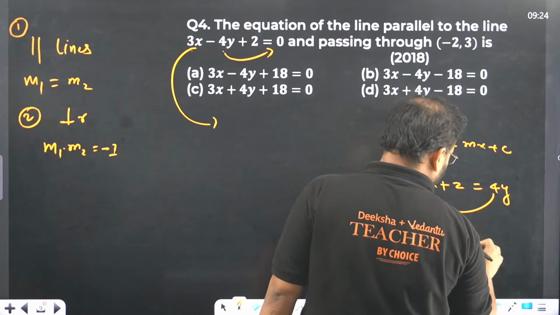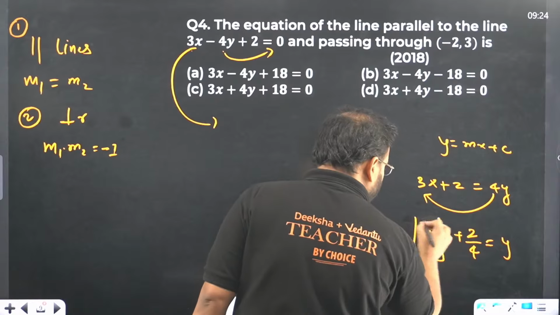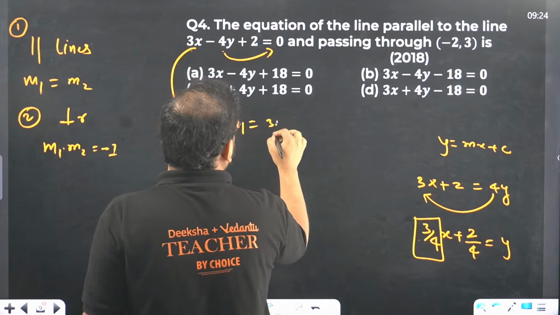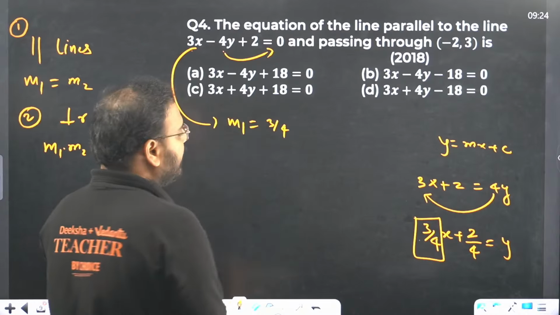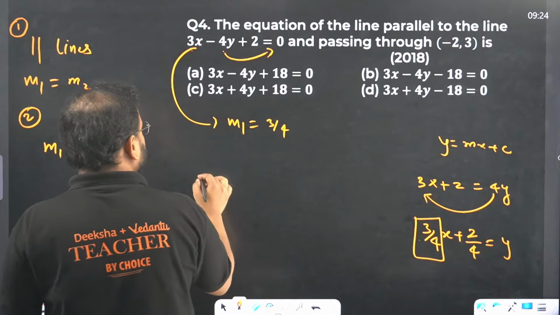Is there 2? Yeah, 2 by 4 equals y. So this value 3 by 4 is actually your slope. So your m1 is what? 3 by 4. Okay, m1 is 3 by 4. And what is the equation going to be?